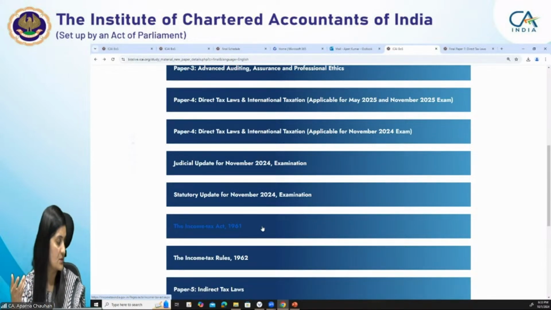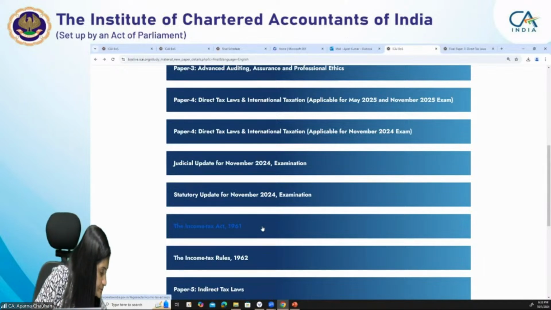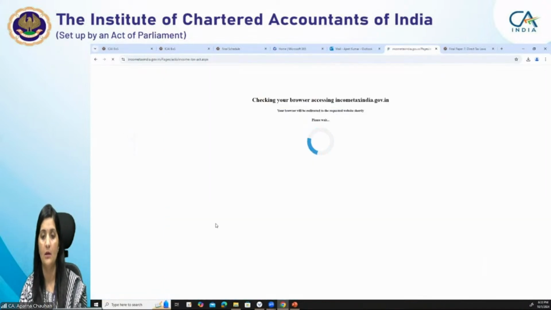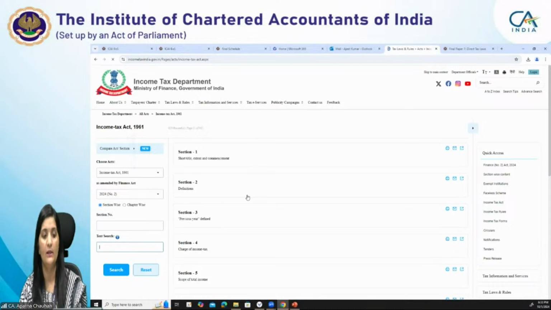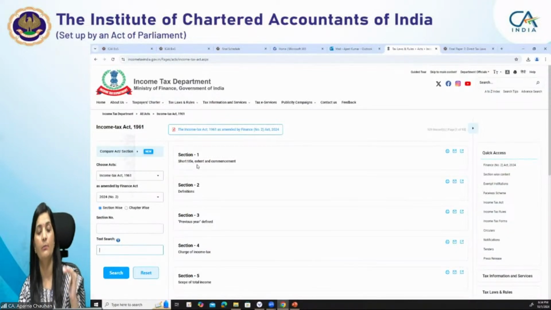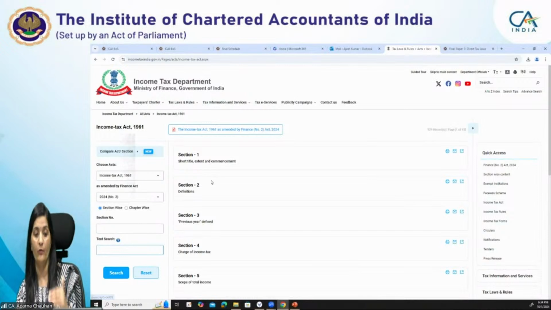Because after becoming a CA, you will be required to refer to the Bare Act only to understand the latest provisions and all those things, right? If you click on here, the Income Tax Act 1961, then Income Tax Rules 1962, it will take you to the income tax website only. You see Income Tax Act as amended by Finance (No. 2) Act 2024. So the sections of the Income Tax Act which are relevant for you are as amended by the Finance (No. 2) Act 2024. So here are the provisions which are being amended as per the latest Finance Act, right?